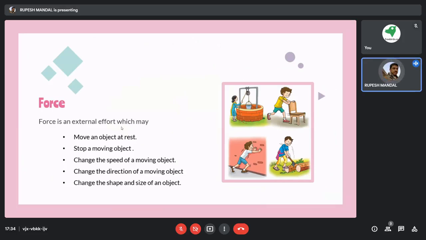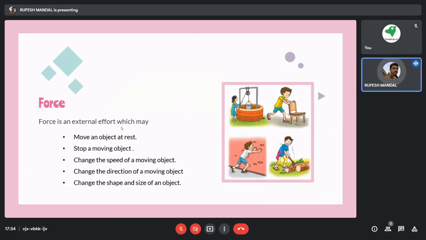If any object is moving in any particular medium and we apply force, it may change the direction of that object. And in some cases, it can also change the shape and size of an object. These are the things that force can do with respect to any object.